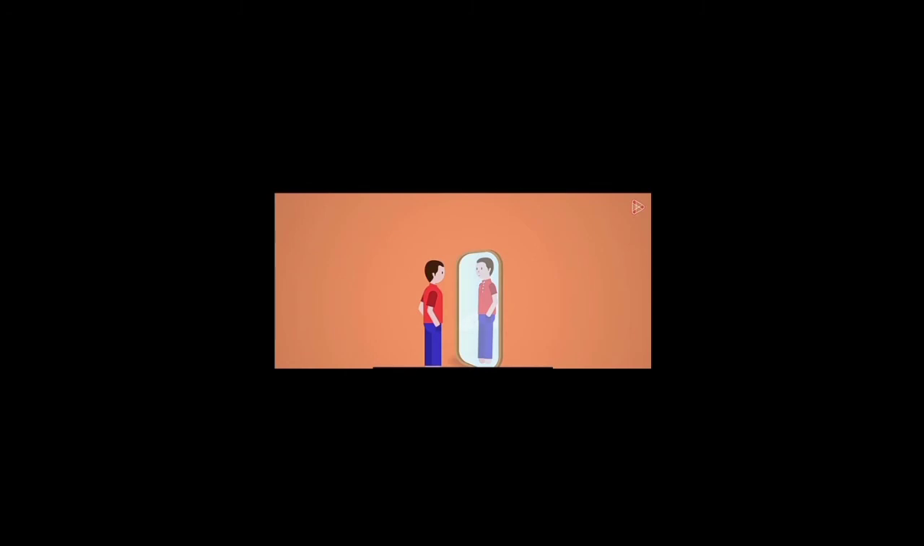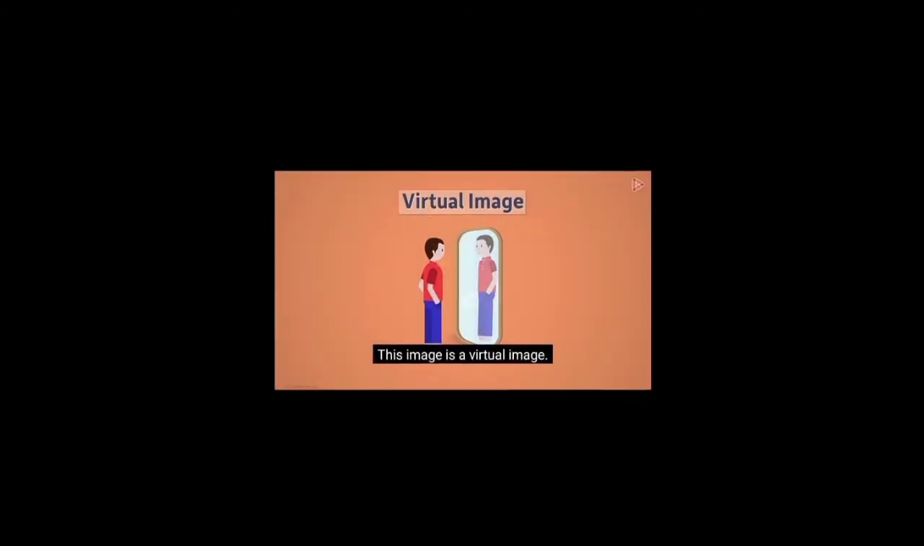Okay, now let me ask you, this image that you see here, is it a real image or a virtual image? This image is a virtual image. In order to explain what a virtual image is, let's first simplify this image. Let's represent this boy with an arrow pointing at the mirror, and here is our plane mirror. You can assume the top of the arrow to be the top of the head of the boy.